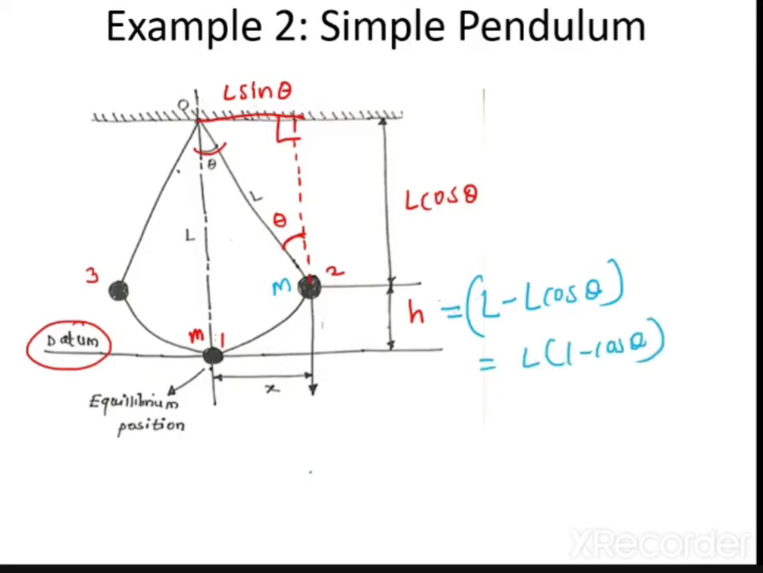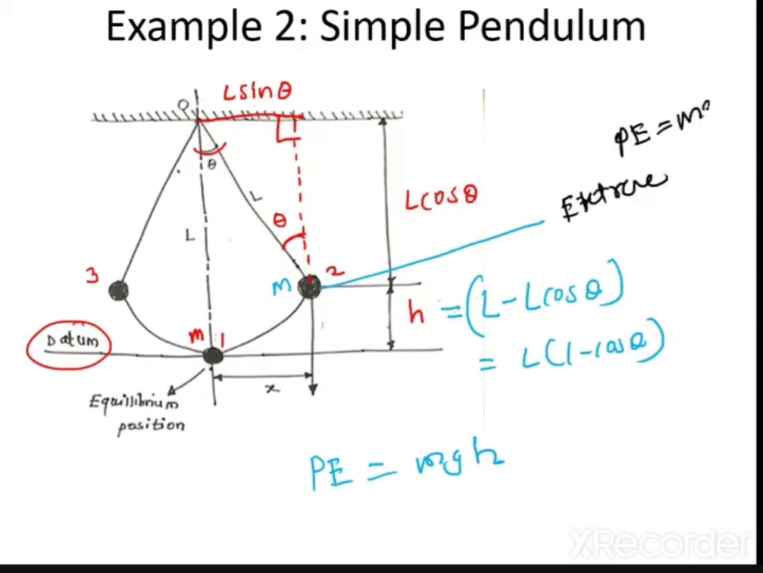Now how will you calculate potential energy? Potential energy is equal to mgh. m is the mass, g is 9.8, the gravitational acceleration, and h is the height from this datum position. Now you know that this 2 is the extreme position. At the extreme position, your potential energy is maximum, and you calculate it as mgh, where h is L into 1 minus cos theta. This 3 is also the extreme position. At this mean position, your kinetic energy is maximum.